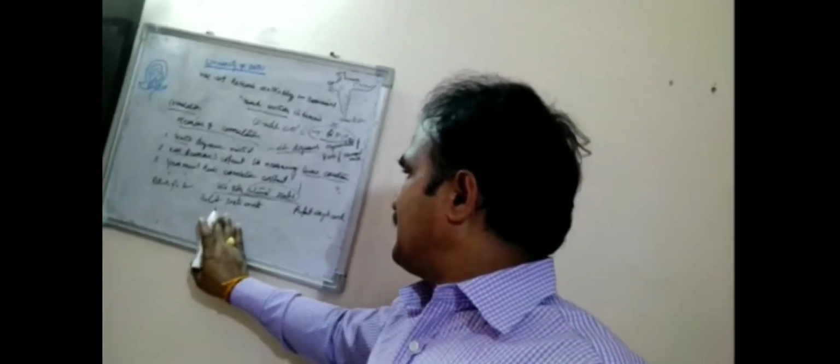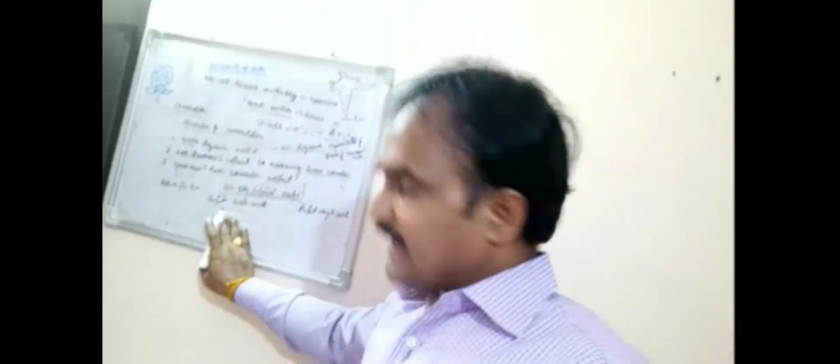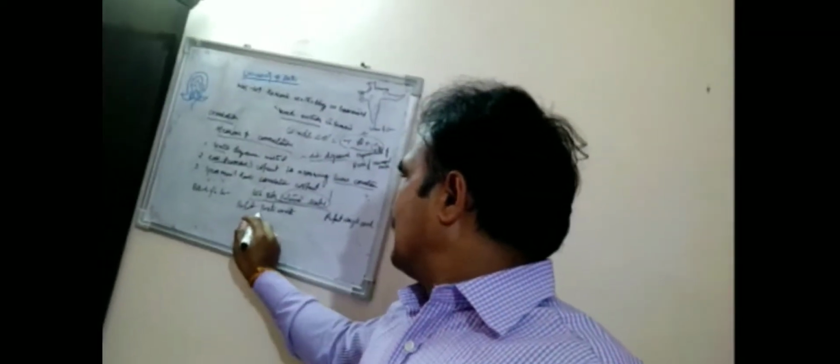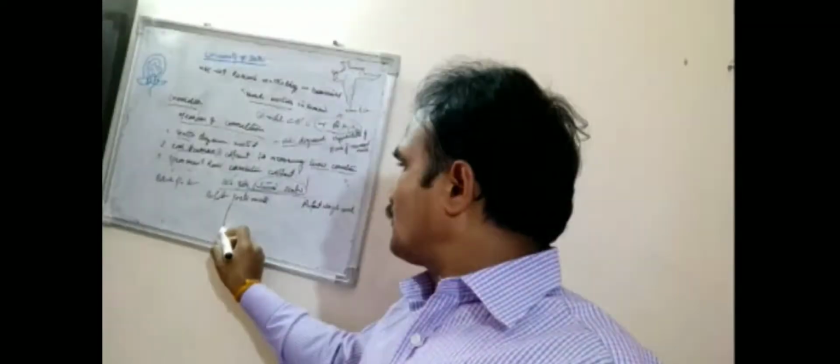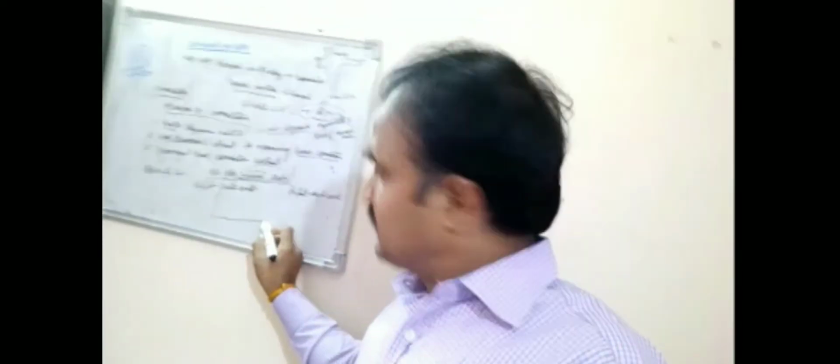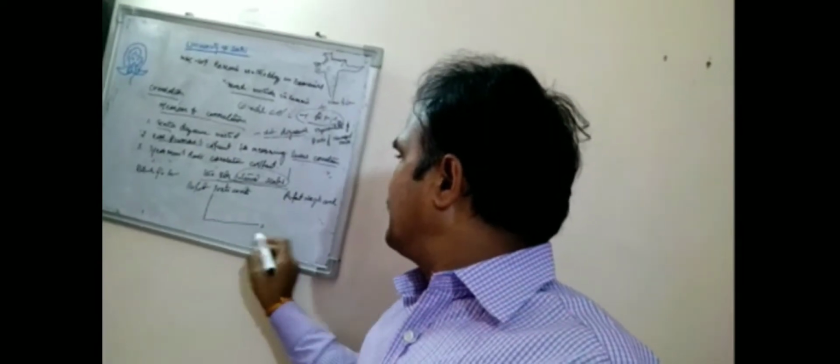There are some diagrams showing positive correlation, negative correlation, and perfect positive correlation. In this case, you can divide the scales: perfect positive correlation, this is the 0, and this is the perfect negative correlation.